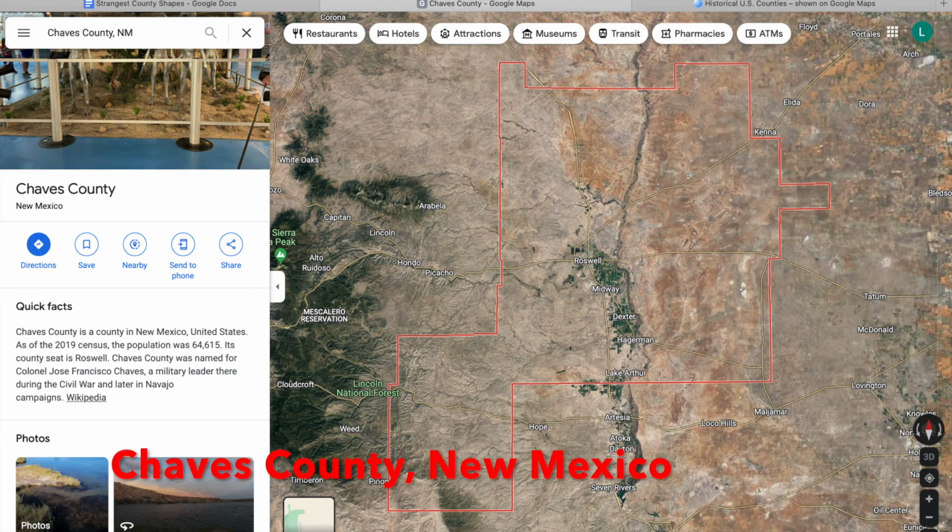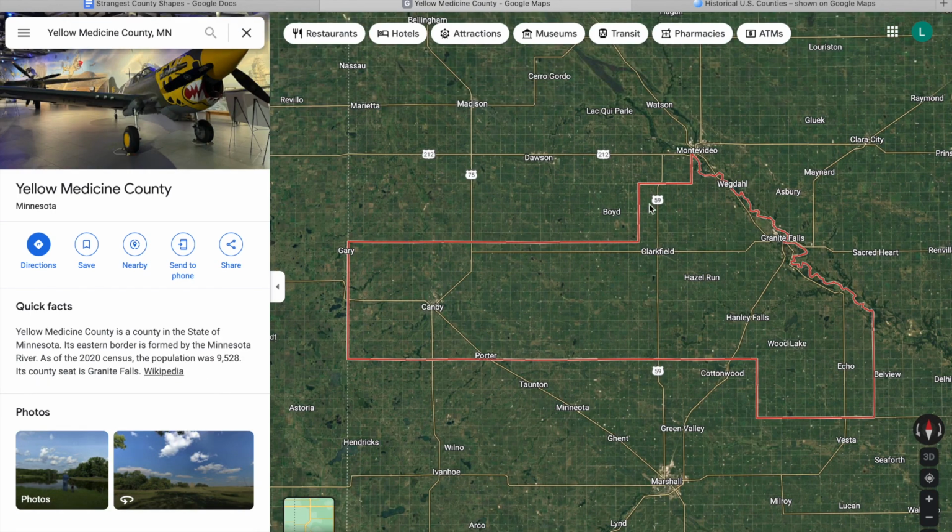Chavez County, New Mexico. This weird looking thing right here was created in 1899 when a nearby county was created. I have no clue why this happened, but, use your imagination. Yellow Medicine County, Minnesota. Now, this county doesn't look super weird, but its name is Yellow Medicine County. What is the yellow medicine? Definitely not piss.